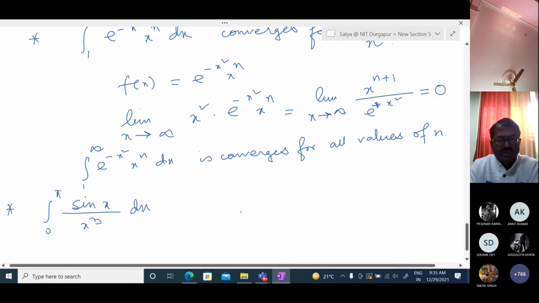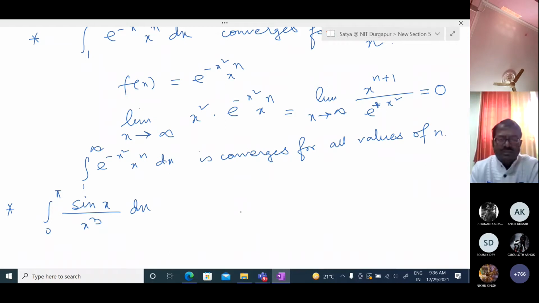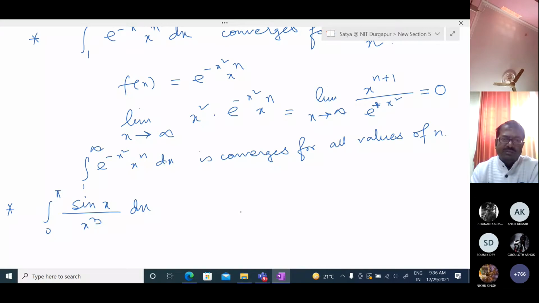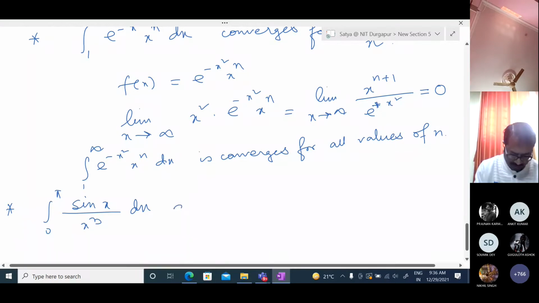It is easy when we are saying to show that it diverges or converges. But if we just change the question, say test whether this is convergent or divergent, then you need to think more. So be careful: you need to check both sides, this part or that part, whichever is satisfying. But keep in mind both will not satisfy; any one will satisfy. So for this part we need to show that this diverges.